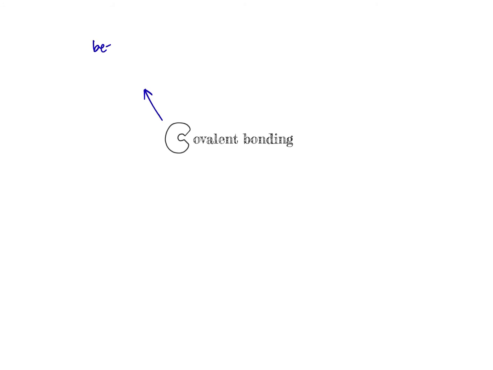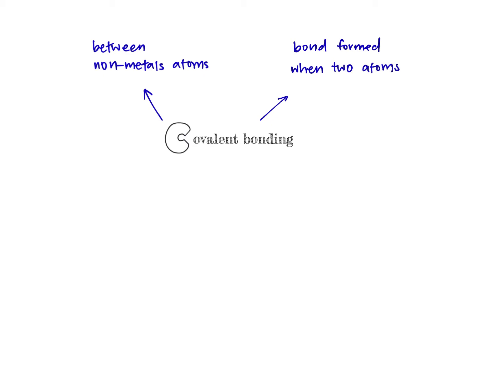Okay, so covalent bond is formed between non-metals. So these bonds that are formed between the non-metal atoms, there is sharing between these two atoms, but some covalent molecules contain more than two atoms.